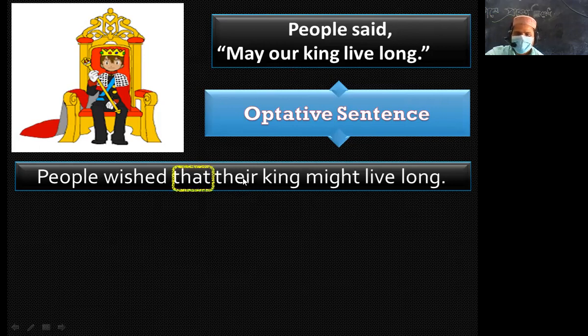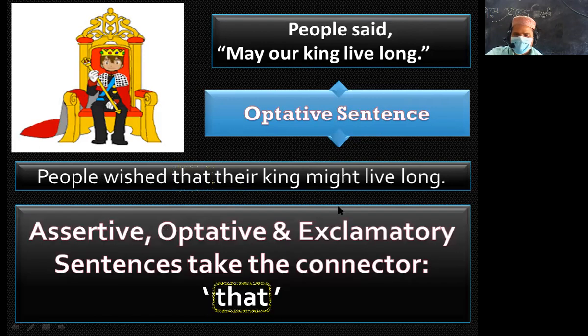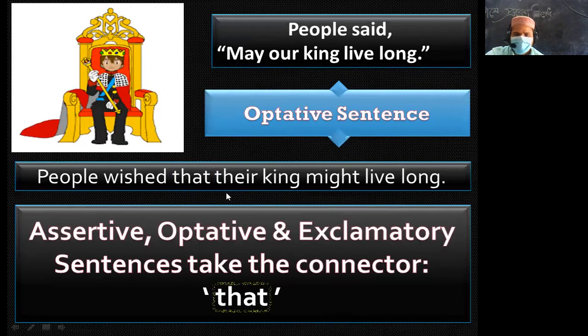And the other changes: our becomes their, king, subject, and then might, and then the verb in simple form or present form or base form, and then the rest of the sentence. So people wished that their king might live long.